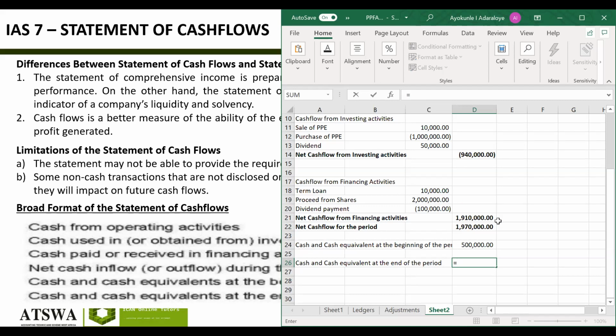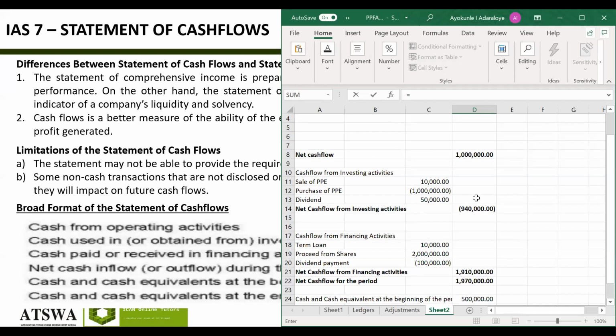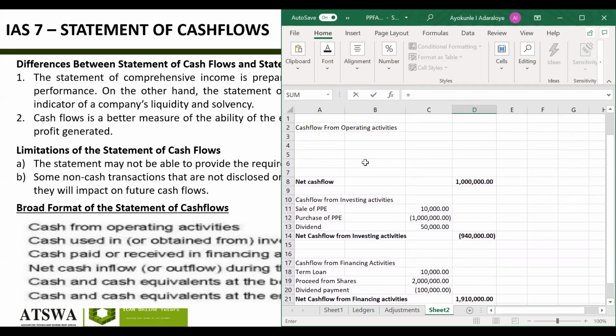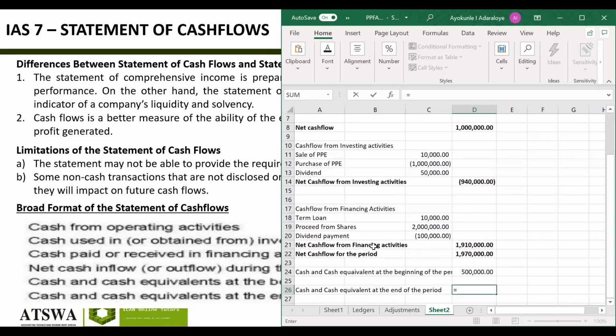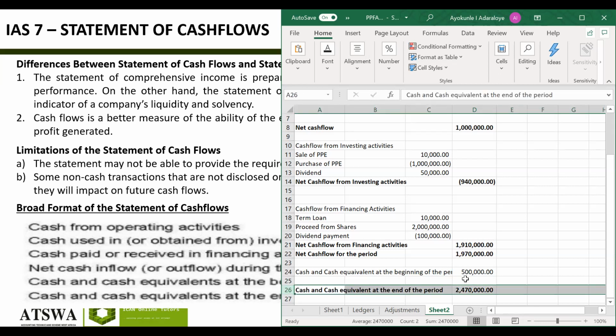See, if we add 500 at the beginning of the period, you know this section here, where we did net cash flow from operating, from investing, this happened only this year. Yes. Then we made 1.9. That means the whole money we have at the end of the period will be this 1.9 plus what we had at the beginning of the period. And this is what we'll have. So this is the cash we'll have at the end of period.